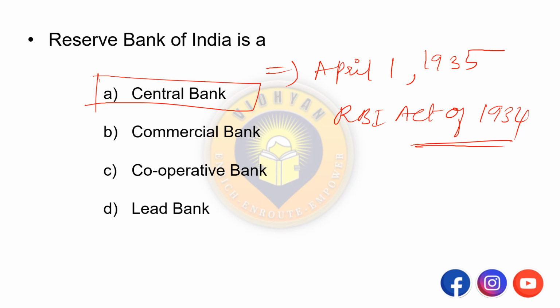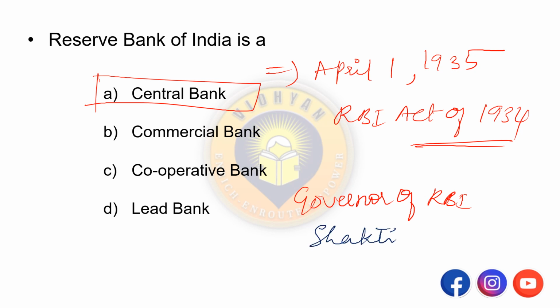So it was established on 1st April 1935 following the RBI Act. Currently the governor of RBI is Shaktikant Das. Okay. Retired IAS officer. Remember this. Next one.